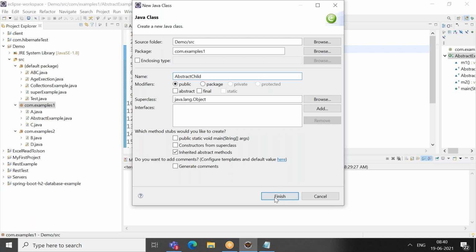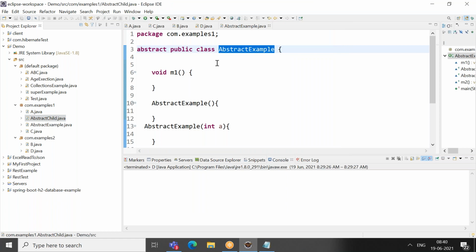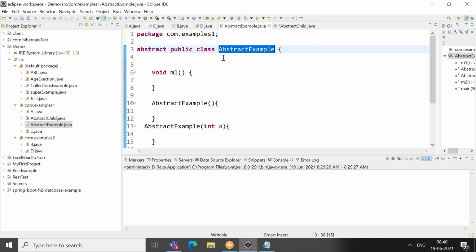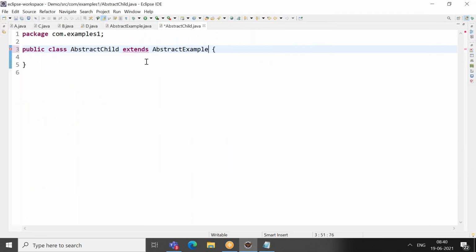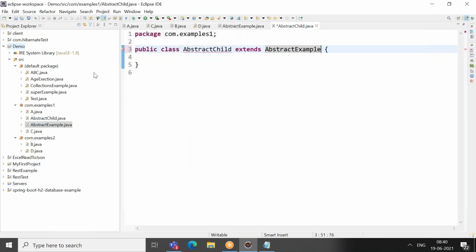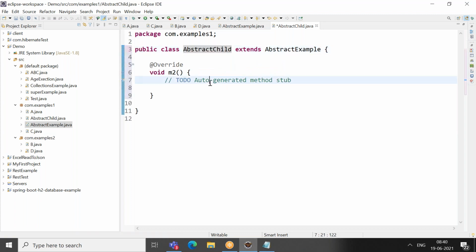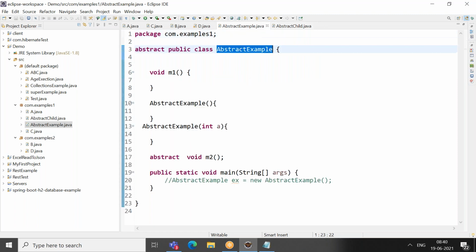So this will extend this. Overriding of abstract methods is mandatory. Generally overriding is not mandatory, but whenever you extend a class with abstract methods, the overriding is mandatory. The class which extends has to do that.